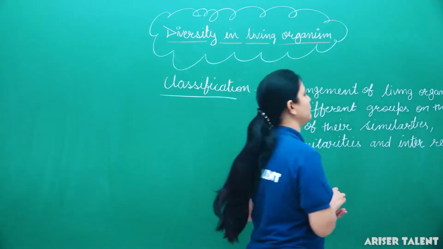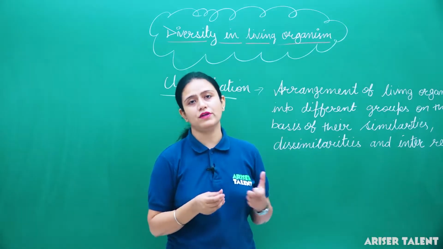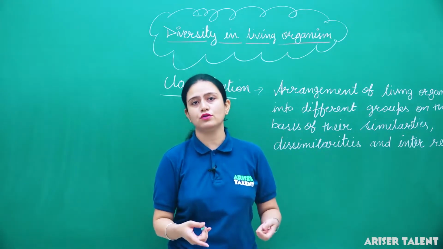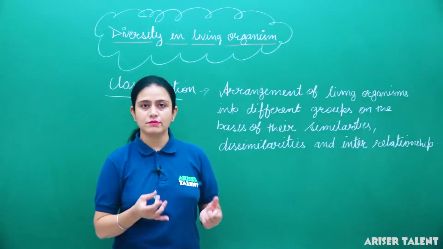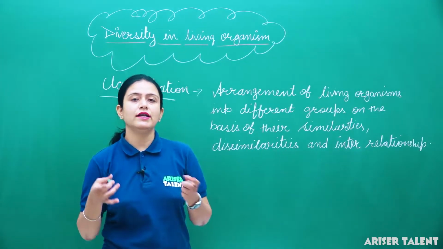Okay, so what is classification? It's an arrangement of living organisms into different groups on the basis of their similarities, dissimilarities and interrelationship.